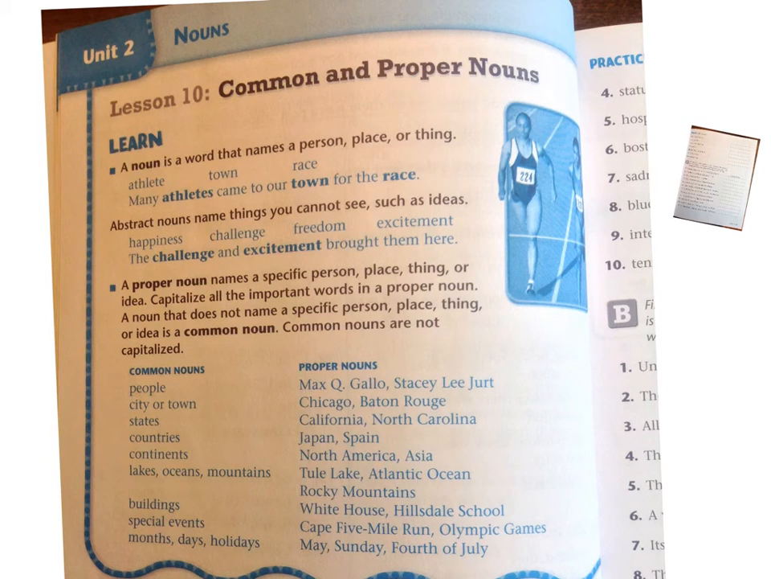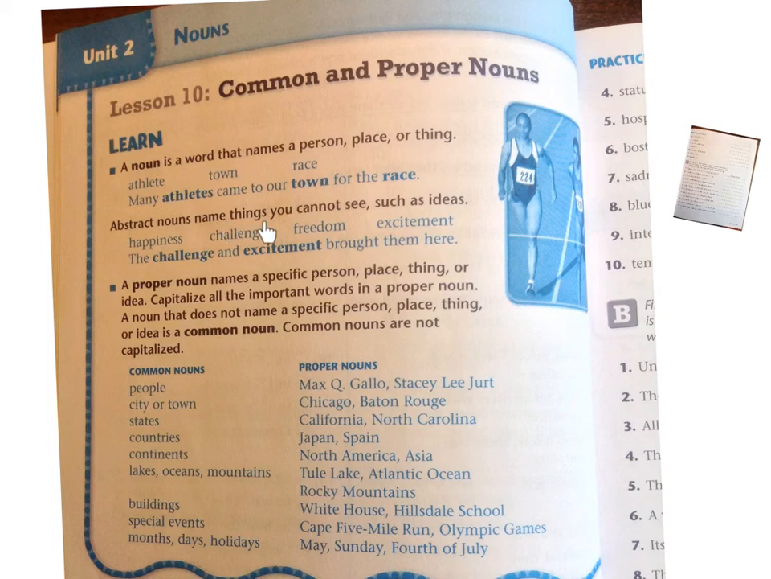All right, boys and girls, we are going to be looking at common and proper nouns. Underline. A noun is a word that names a person, place, or thing. Athlete, town, or race. Many athletes come from our town for the race. Person, athletes. Place, town. Thing, a race.